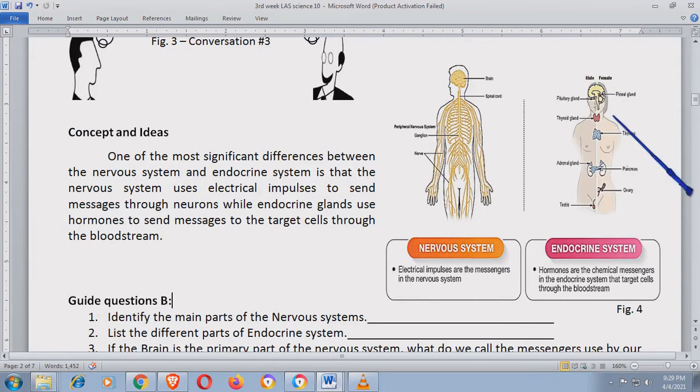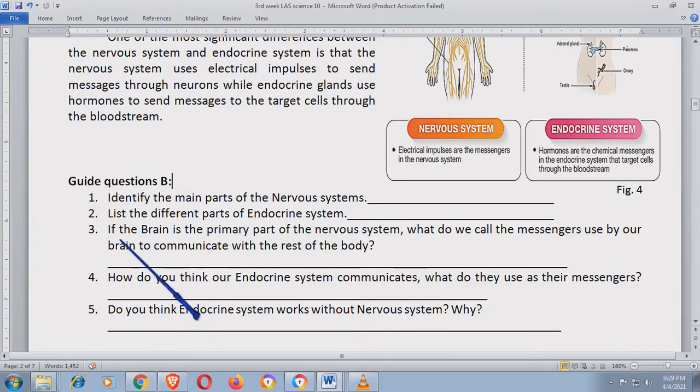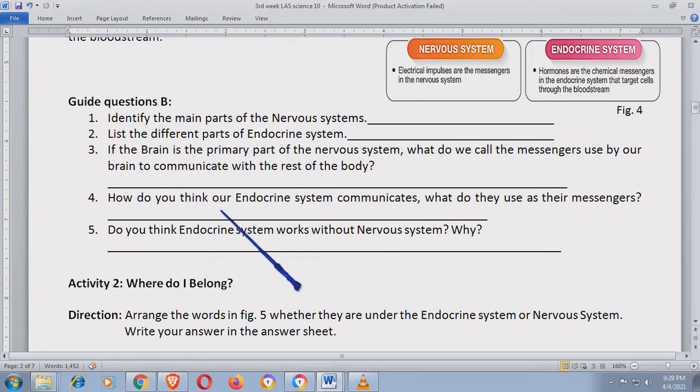Look at that picture. And then, if the brain is the primary part of the nervous system, what do we call messengers used by our brain to communicate with the rest of the body? So, nandyan din yun. Sagot. How do you think our endocrine system communicates? What do they use as their messengers?